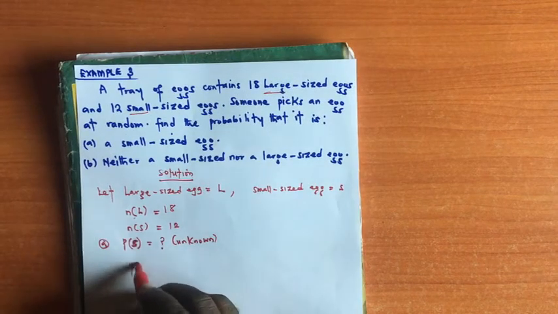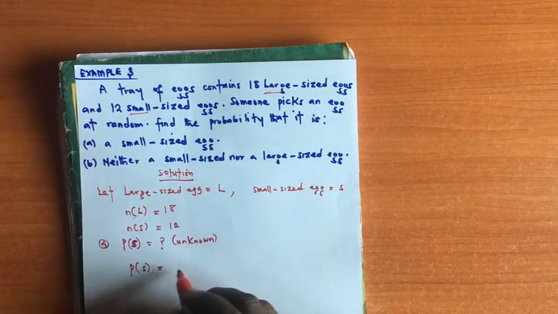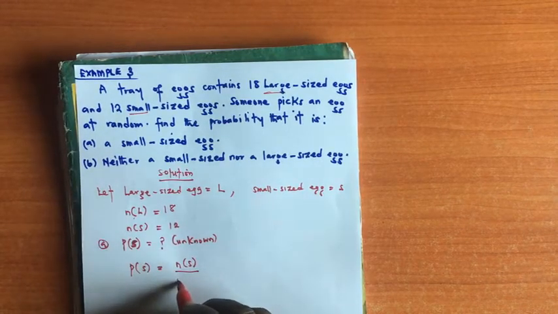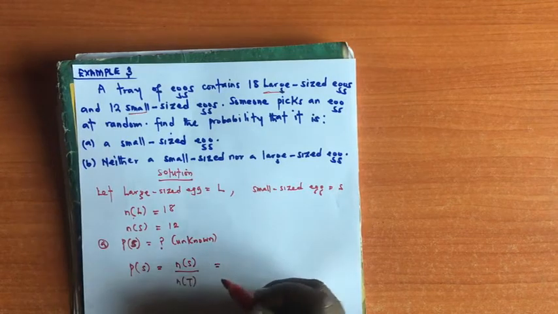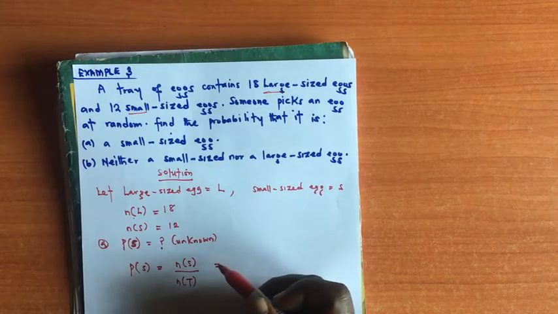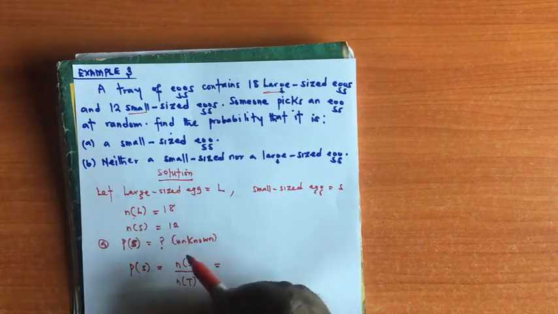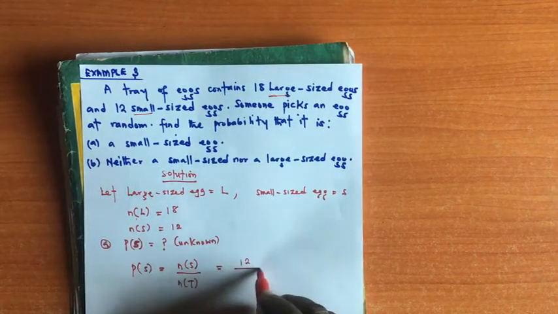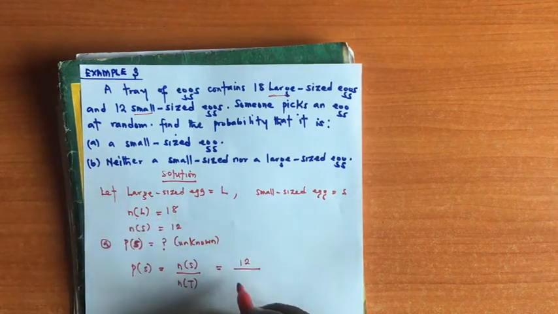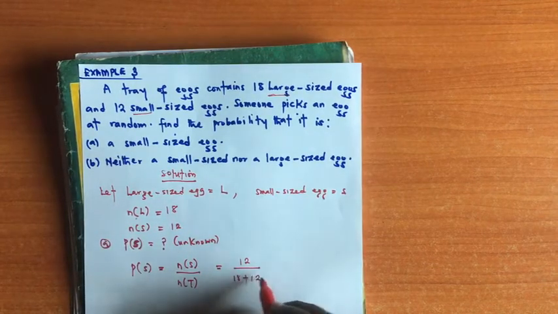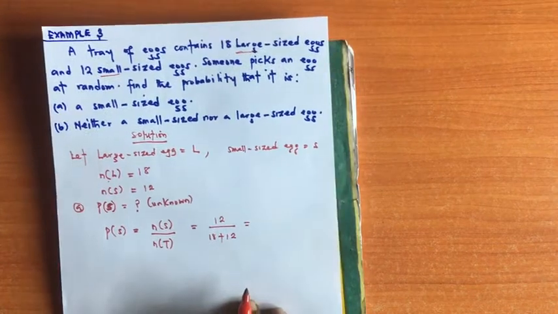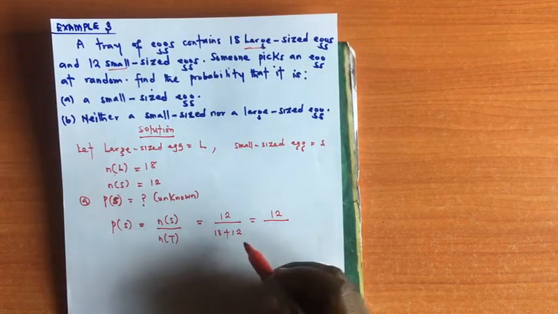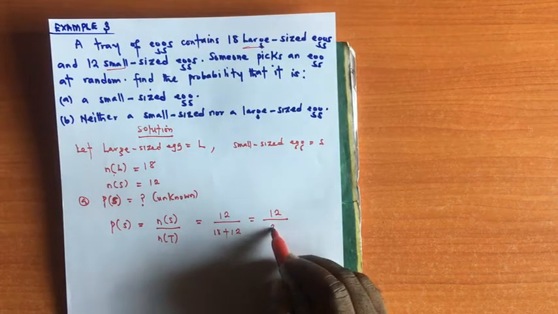You can now see the probability of selecting a small-sized egg will be the number of small-sized eggs over the total number of eggs. Of course, we can determine the total number of eggs. That's 18 plus 12. So the number of small-sized eggs is 12, while the total number of eggs will be 18 plus 12. That will give us 12 over, now let's add 18 plus 12, that should give us 30.